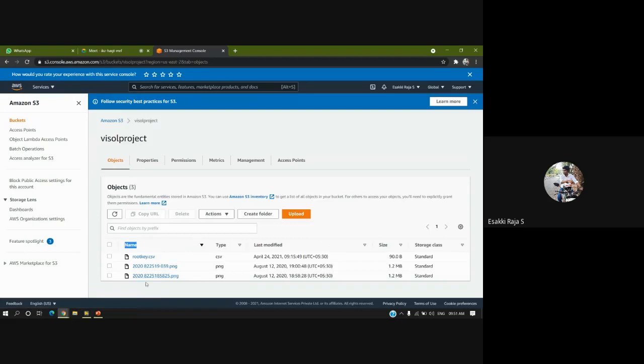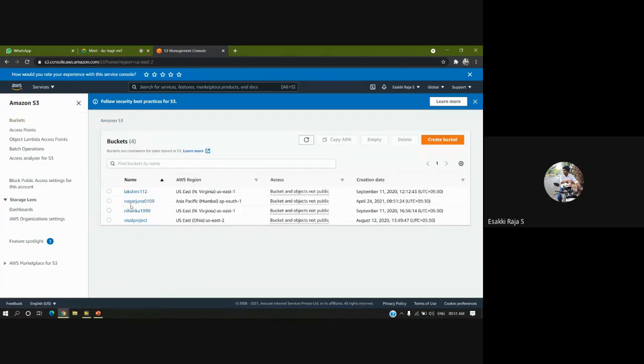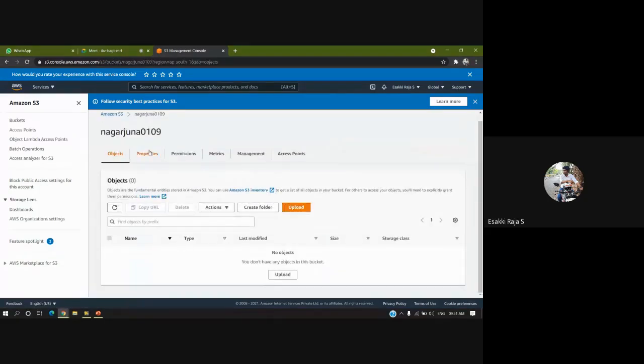I already have a few buckets. If I open that, you can see some files are available. If you open this VA solution project, you can see a few files. But if you open this Nagarjuna 0109 bucket, none of the files are available, because I just created this bucket. Now what I need to do is upload a file, or move a file, inside this bucket using a LabVIEW program. That is what we have to do now.